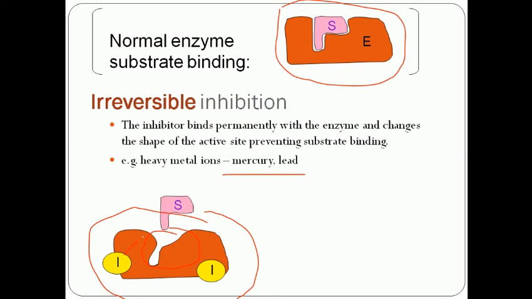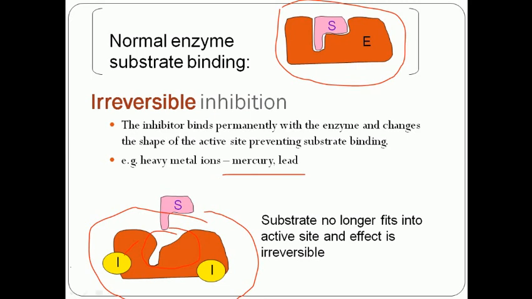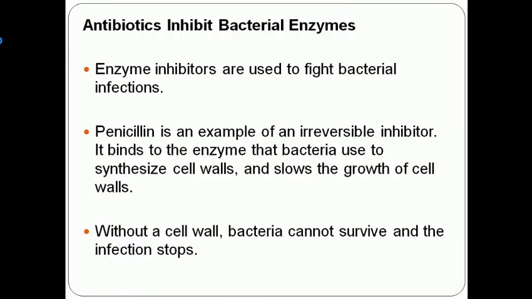Now the enzyme is not available to bind with the substrate, because these inhibitors alter the basic structure of the enzyme. Because enzymes are proteins, mercury or lead alter the enzyme structure, the active site becomes altered, and the substrate is unable to bind. These effects are permanent and irreversible, so the reaction is ultimately slowed down.